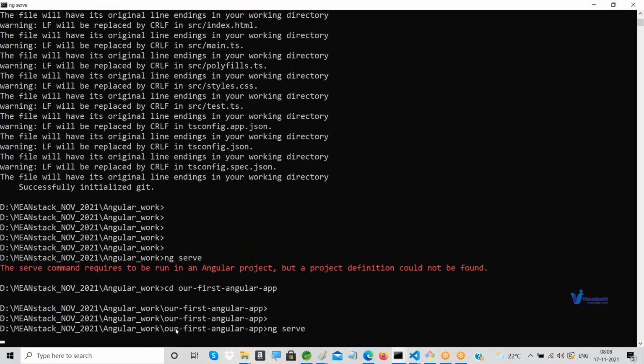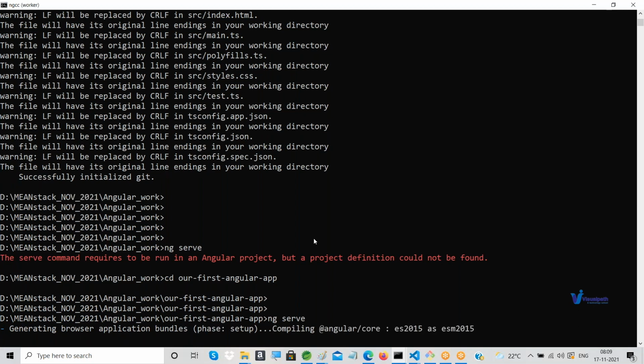Now it will take several seconds, maybe a minute, as I'm doing it for the first time. Some compilation process might happen at the back end. Just wait, some setup and bundling activities are happening.